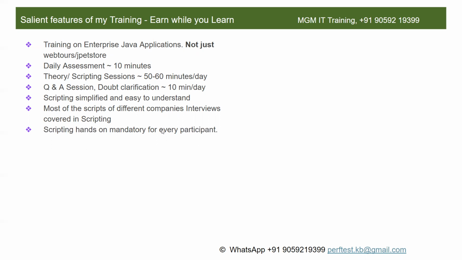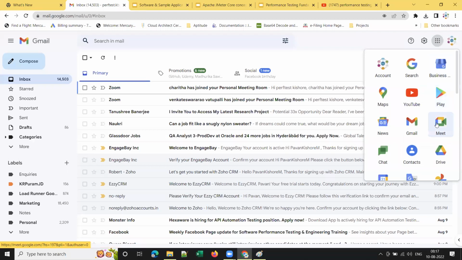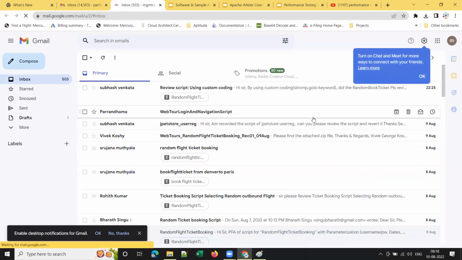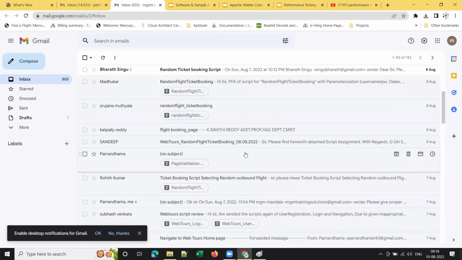Generally, other training institutes or trainers will continue with their training, but most of them will not bother about whether you are able to do the scripting or not, and they will not review your script, right? Agree with me, guys? Those who joined any other training institute, you can confirm. However, with my training, every student should work on the script and share it to me for review, as you can see here, right?